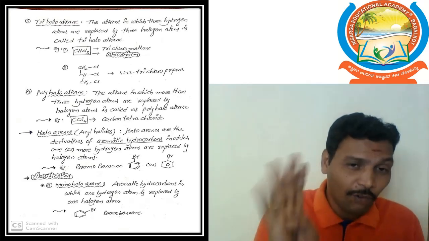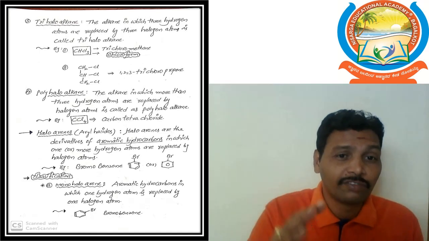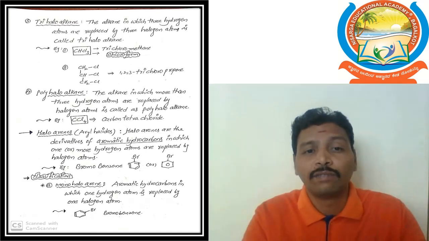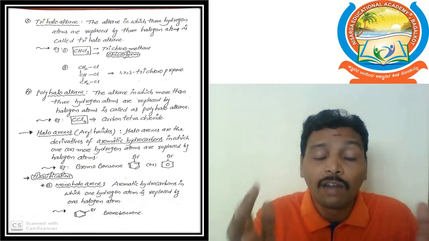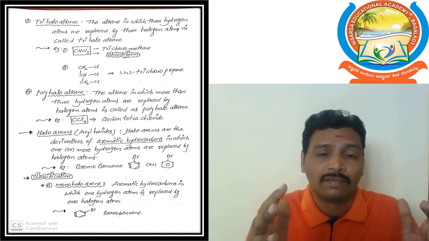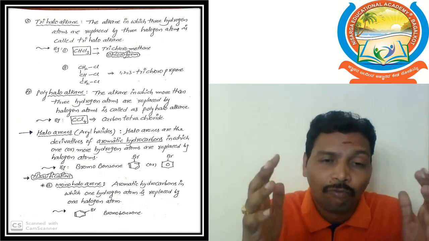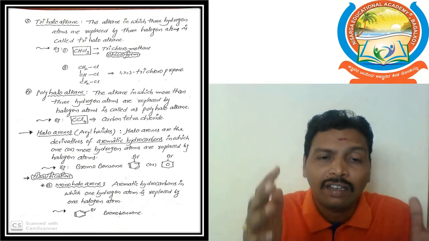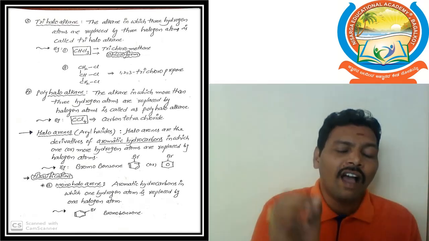In methane, 4 hydrogen atoms are there. If you replace 4 hydrogen atoms by chlorine atoms, then what we can get? CCl4, carbon tetrachloride. IUPAC name: tetrachloromethane.